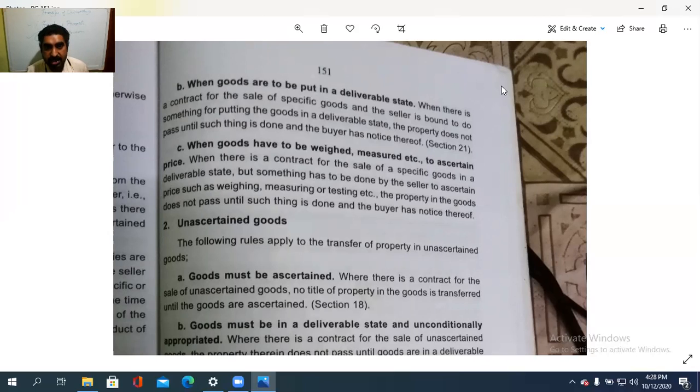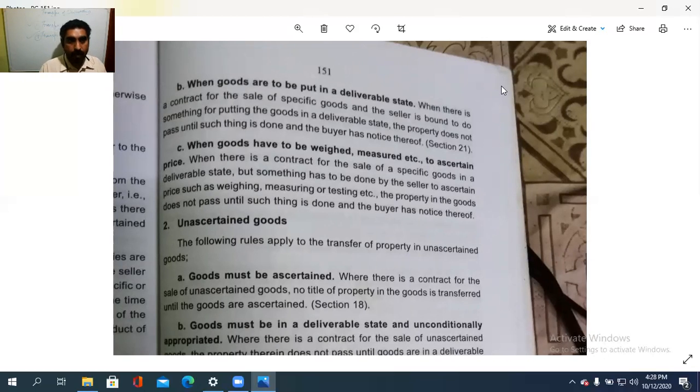When there is a contract for the sale of specific goods in a deliverable state, but something has to be done by the seller to ascertain the price, such as weighing, measuring, or testing, then the property in the goods does not pass until such thing is done and the buyer has the notice thereof. അപ്പൊ ഒന്നെങ്കിൽ അത് വേ ചെയ്യണം, അല്ലെങ്കിൽ മെഷർ ചെയ്യണം, അങ്ങനെയൊക്കെയുള്ള കണ്ടീഷൻ വരികയാണ്.